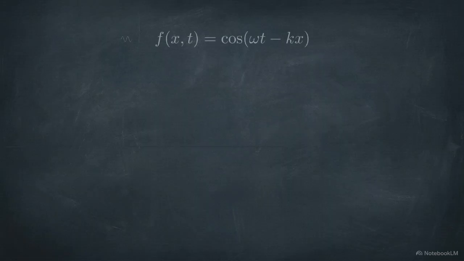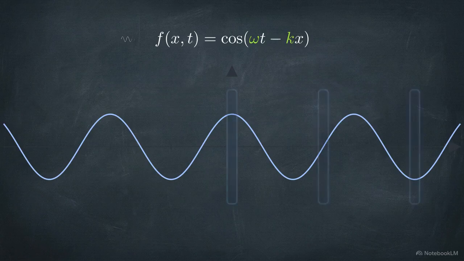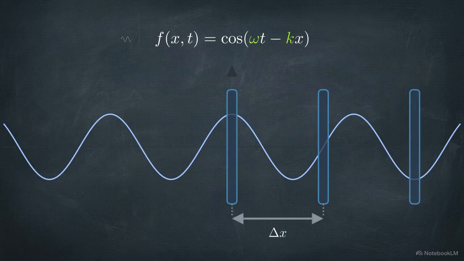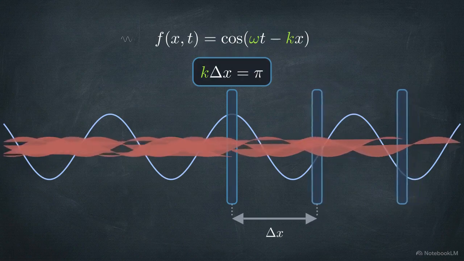This animation shows a continuous mechanical wave traveling across a 2D plane. The wave is governed by this standard function, where omega represents the angular frequency of the vibration and k represents the wave number, which tells us the physical wavelength. Observe what happens when this wave travels through a periodic lattice. We place physical scatterers at specific repeating intervals, labeled delta x. At every single interval, a portion of the wave's energy physically reflects backward.